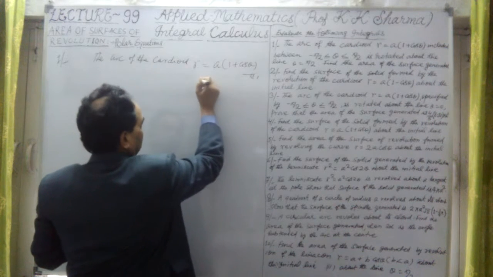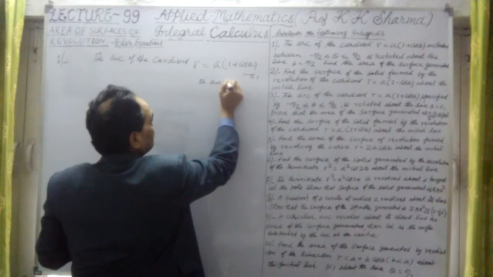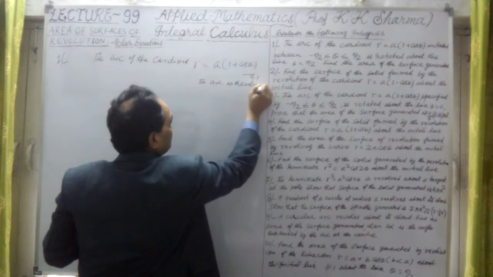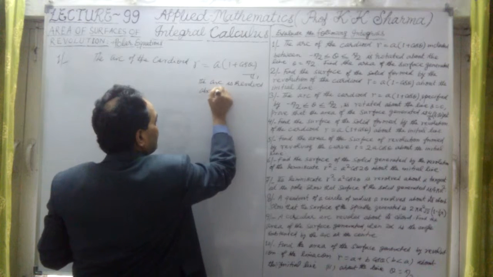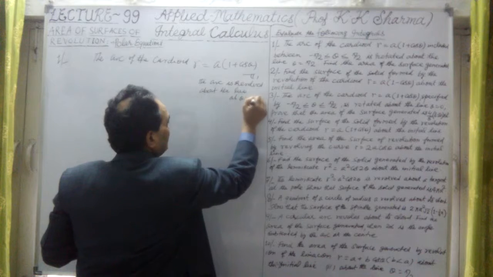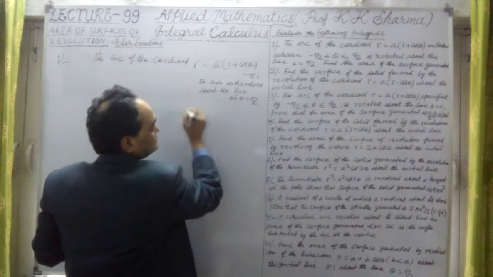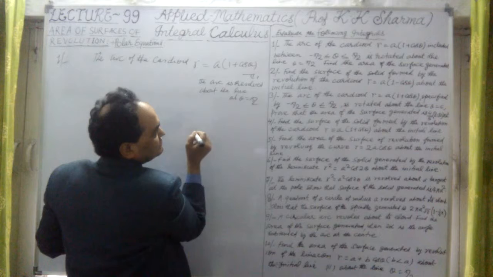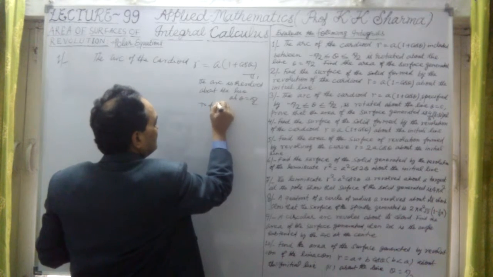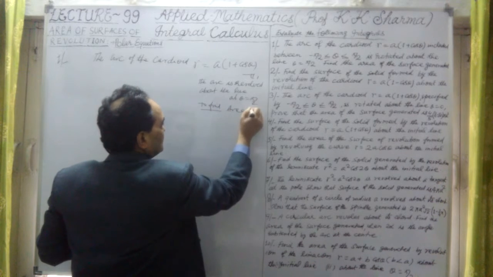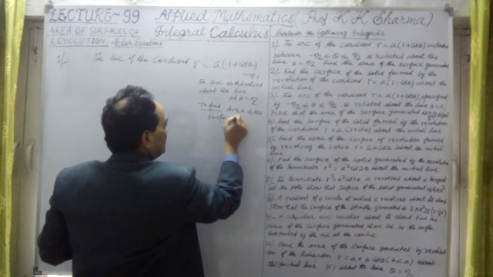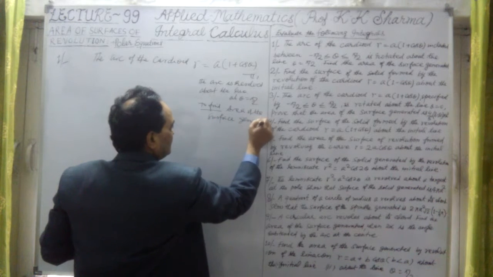So the arc is revolved about the line theta equal to pi by 2. This is given to us. Find the area of the surface generated. That is the point here.